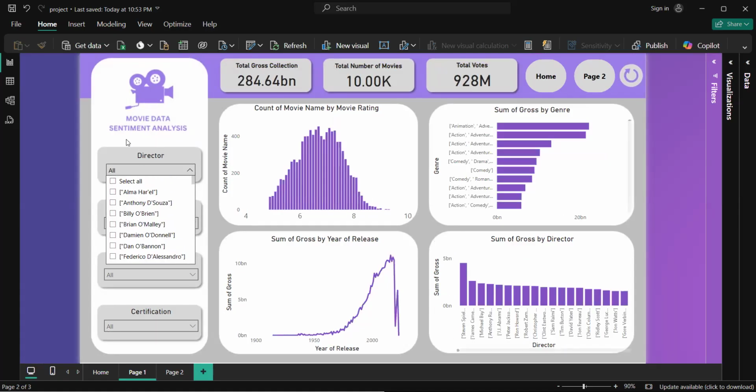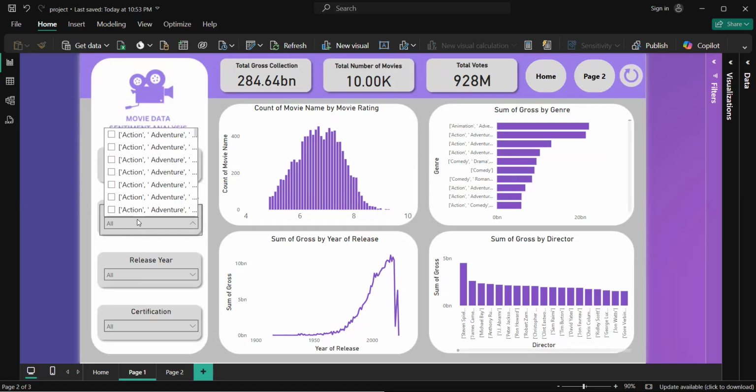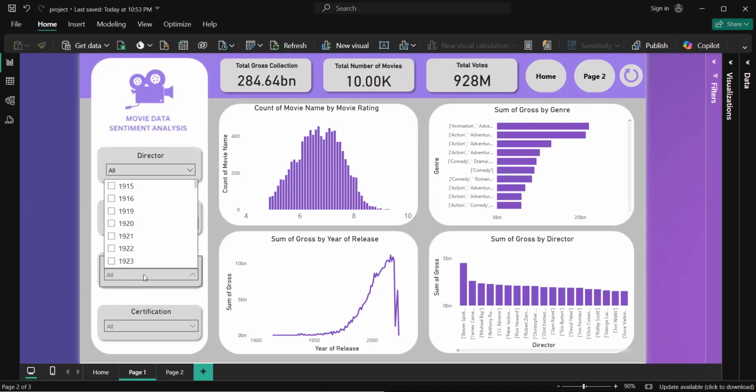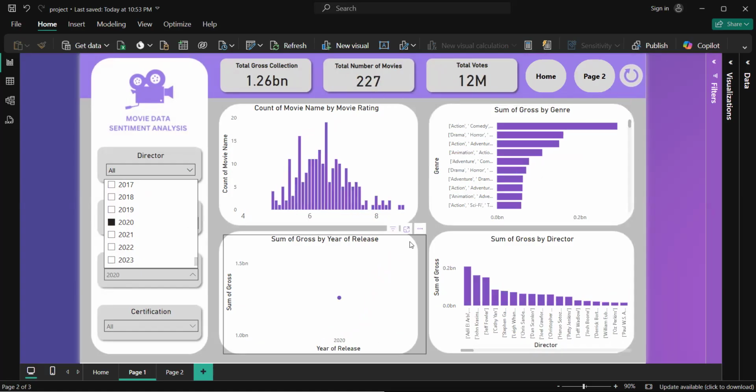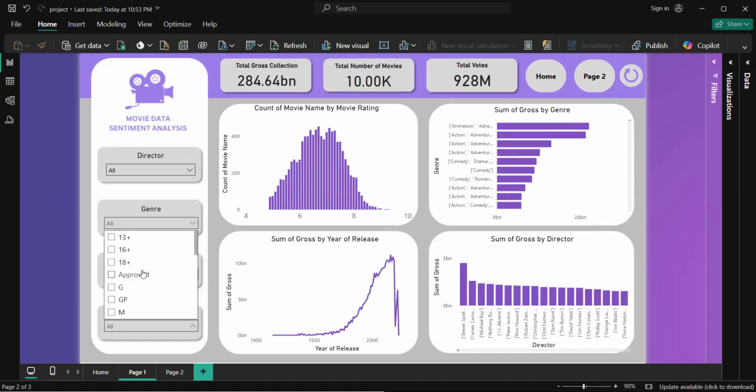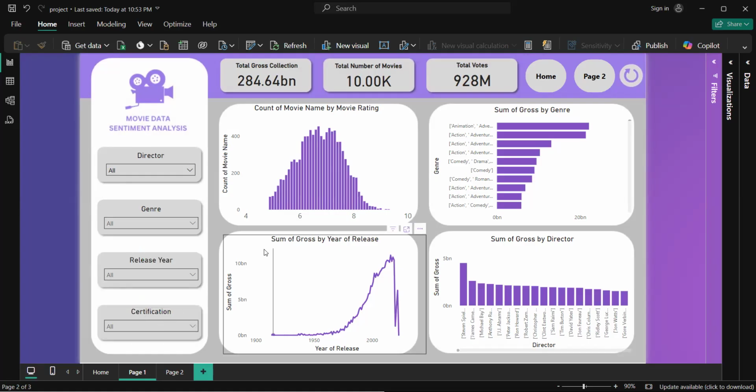And after that, I was also adding a slicer button that helped me select different kinds of genre that were available. And from here, we can choose the release year. So let's say if we want to see a movie which was released in 2020, we can choose that. And different kinds of data would be presented from here. And certification is also important because a lot of members might want to watch some kind of certification movies only. So with that, we can select from here itself.